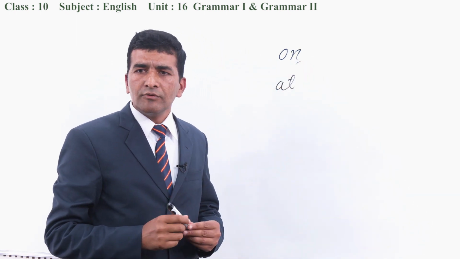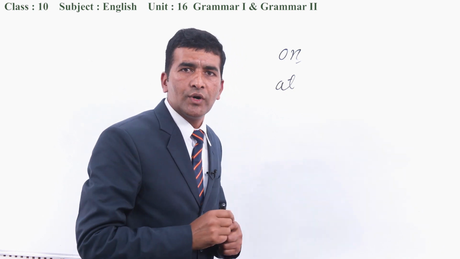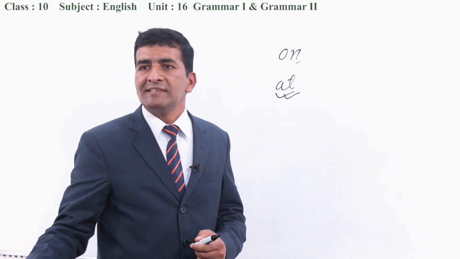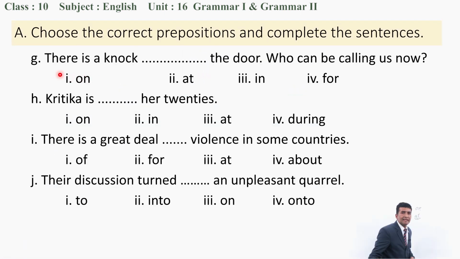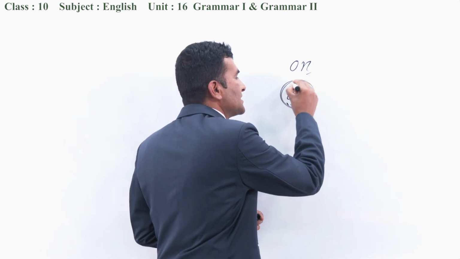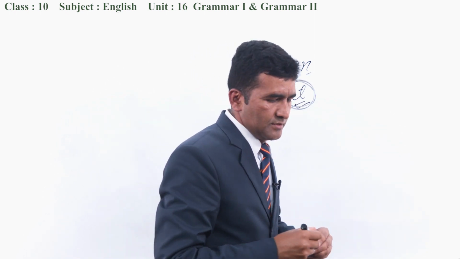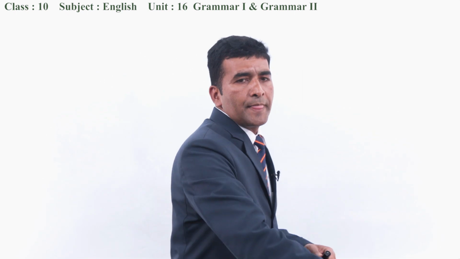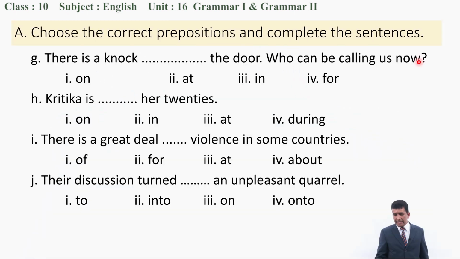But when we talk about the location of someone, we say at the door. There is a knock at the door. Who can be calling us? Door here is a location, not only the surface. Surface of something may accept on, but we are talking about location. Therefore, at the door will be the right answer.